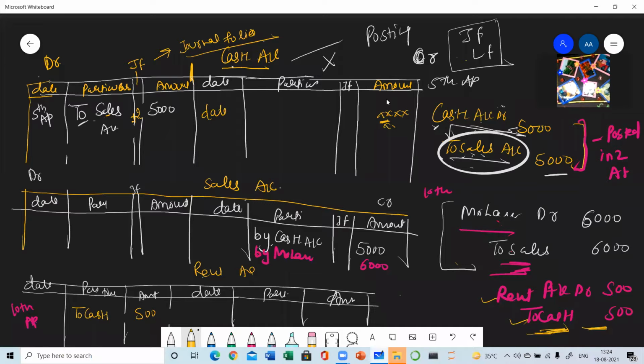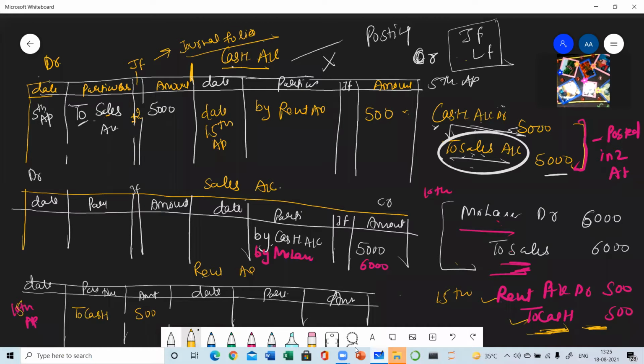So cash is credited. So on the credit side, suppose the date is 15th April. So you are going to write here 15th April and here also 15th April, because the date is the same for both accounts. And the opposite account is rent. So we will be writing here "by rent account" and the amount is here 500. Clear? So I have written here 500.